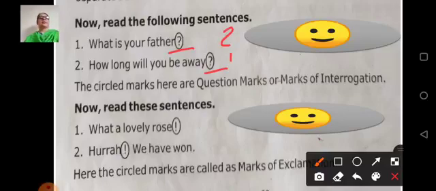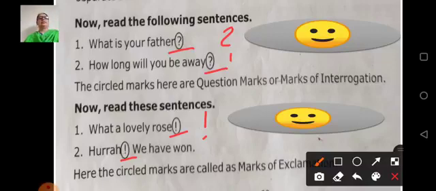It is also called the mark of interrogation. Okay, now let's read the next examples. What a lovely rose. Hurrah, we have won. So here this is a different punctuation mark. What is it? Yes, it's an exclamatory mark. We call it an exclamatory sign, exclamatory mark.